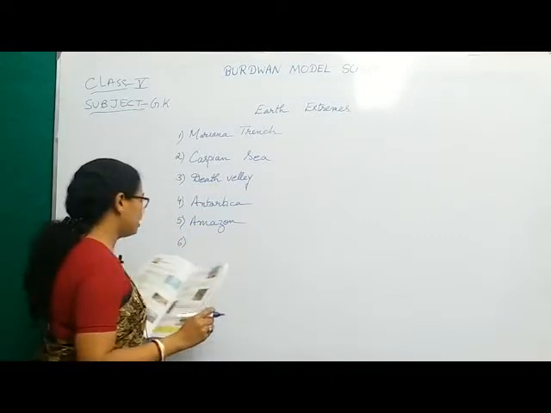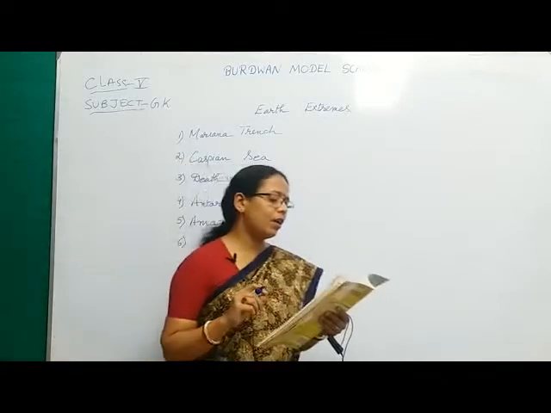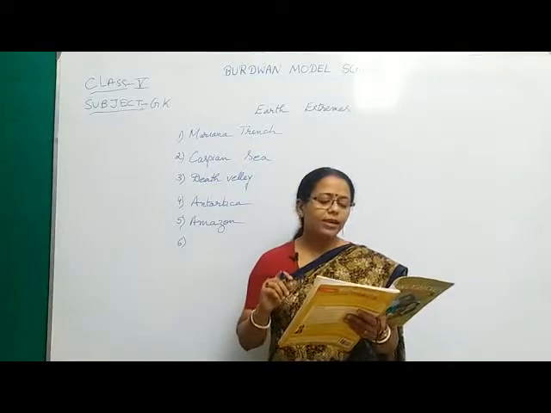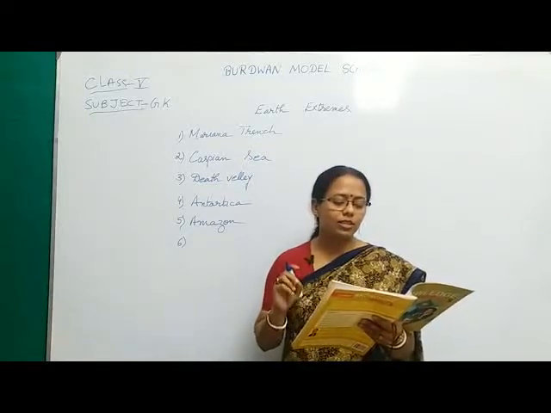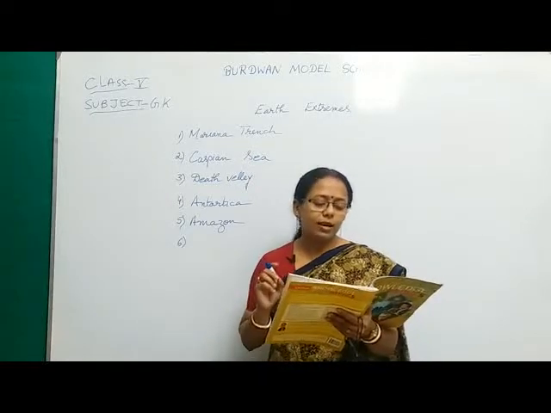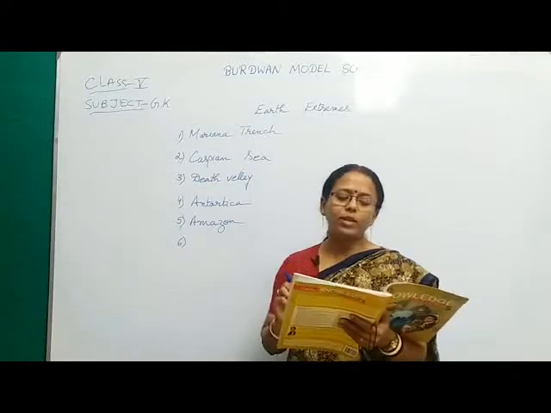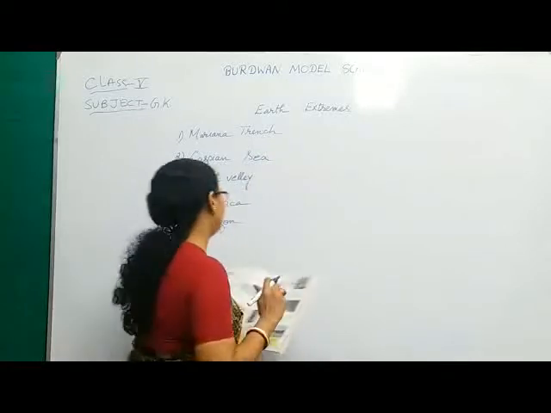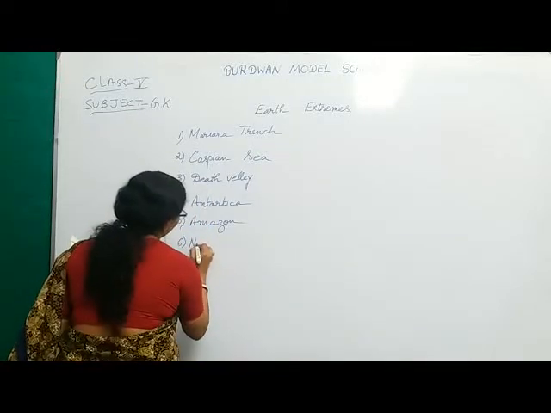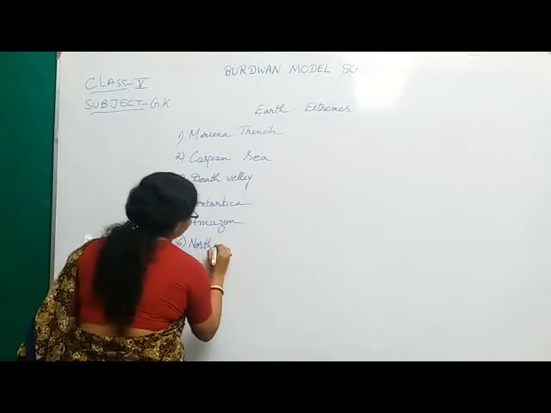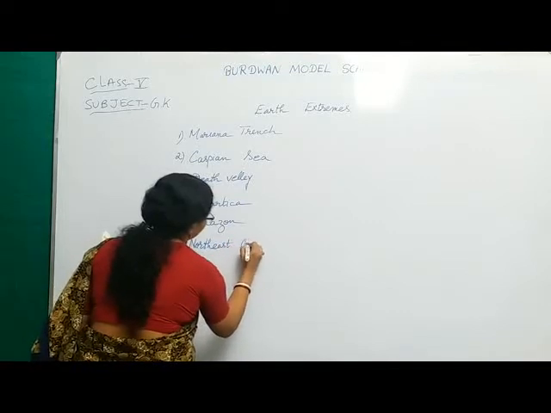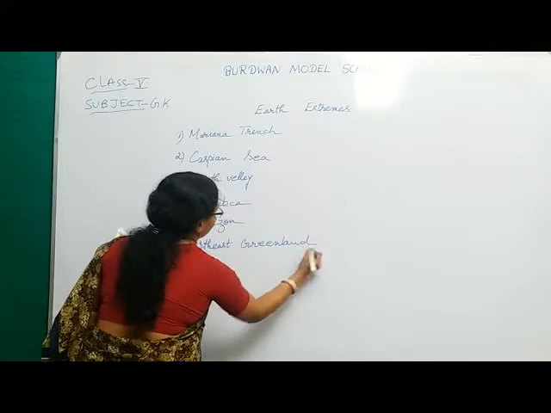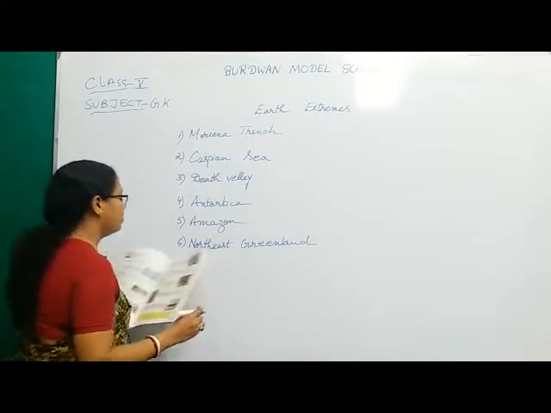Number 6 comes, covering an area of 972,000 square kilometers, dash National Park is the largest and most northerly one in the world. Yes, it is Northeast Greenland. Next, number 7.